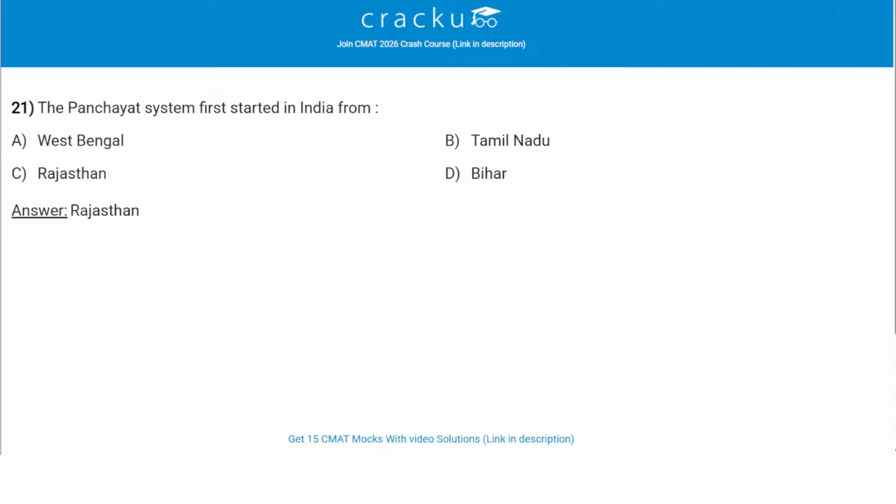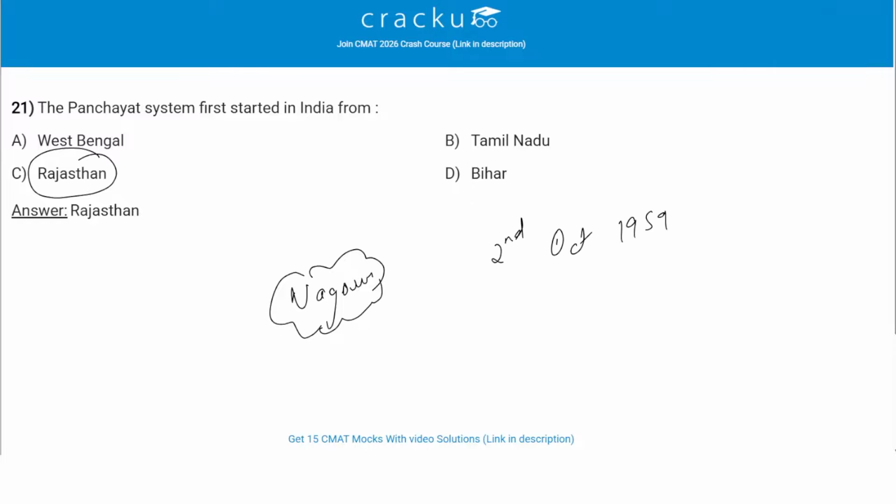The Panchayat system first started in India from. So it was started in India from C, which is Rajasthan. The Panchayat system was first introduced in the Nagaur district of Rajasthan on 2nd October 1959. Following the recommendations of the Balwant Rai Mehta Committee, Rajasthan became the first state to adopt a system of democratic decentralization at the village level with a focus on empowering local self-governance. Andhra Pradesh implemented it soon after, but Rajasthan was the first one. So option C, Rajasthan, is the correct answer.